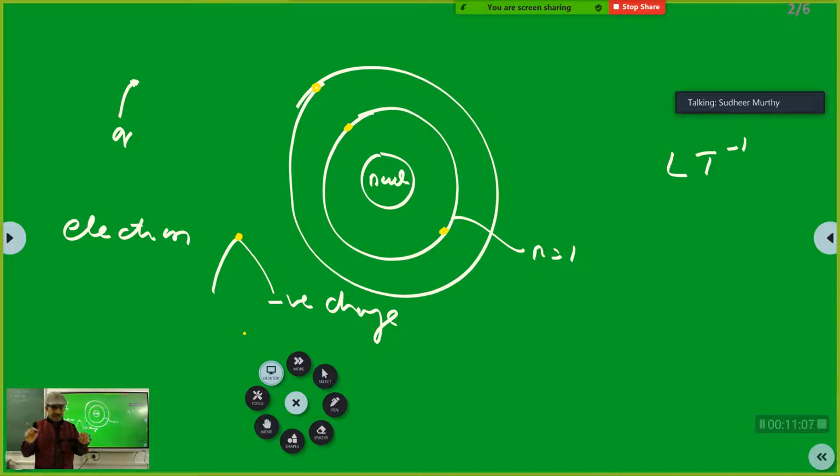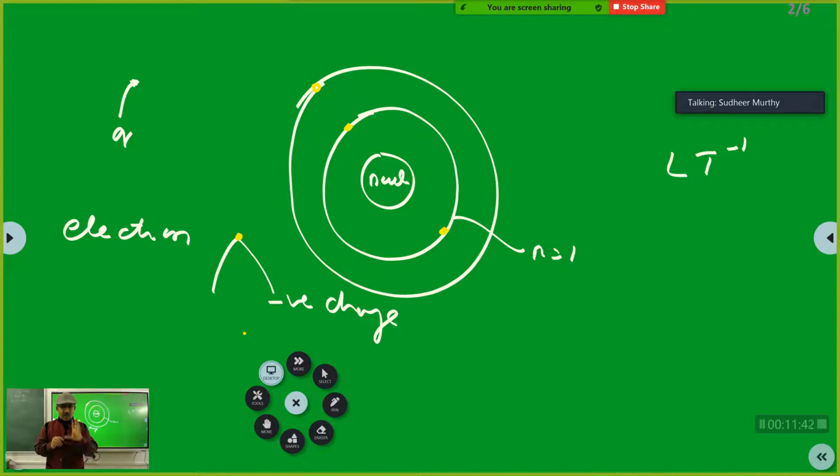See, you should learn like this. If you have studied, you will give that answer. If you have learned, you will give this answer. Now, analyze this statement. What does it say? The probability of finding the electron is highest in that region, which is called the orbit. So if you analyze this, it means the electron can be anywhere. It can be anywhere around the nucleus. There is no restriction. But the highest probability of finding the electron is here.